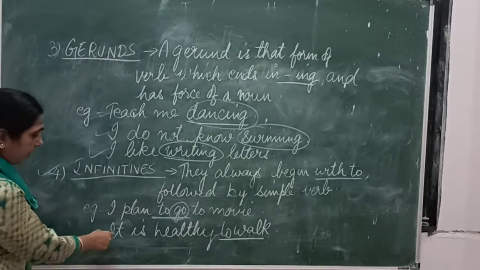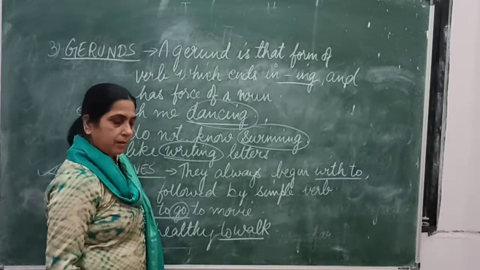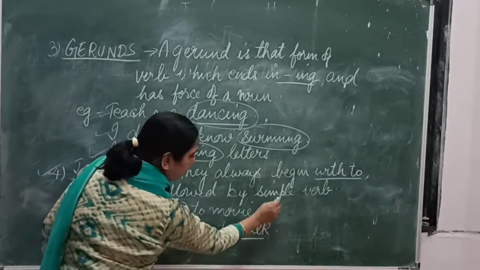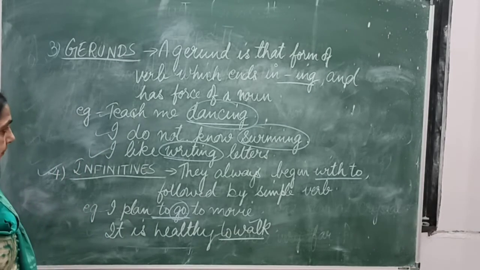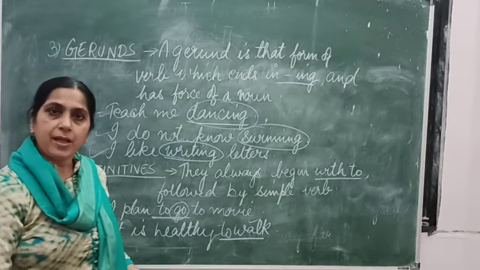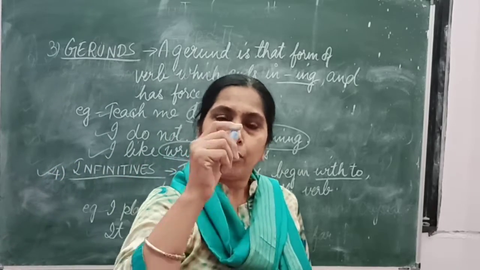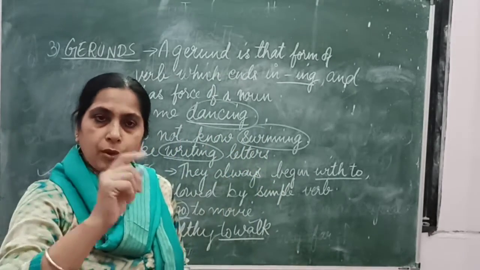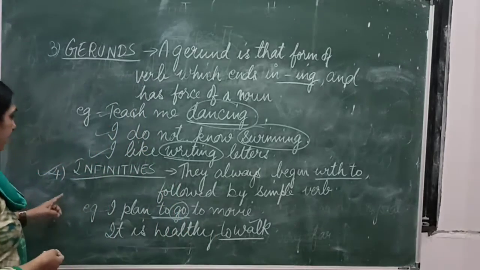Then the second sentence: it is healthy to walk. So where is the verb here? The verb is walk, and to walk is the infinitive, right? I love to run. I love to play. I love to paint. I love to dance. So to dance, to play, to walk, they are all called infinitives.